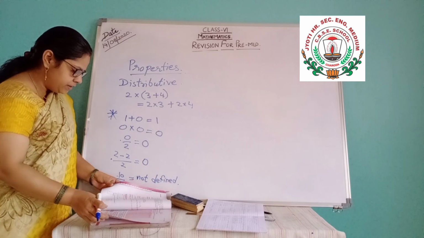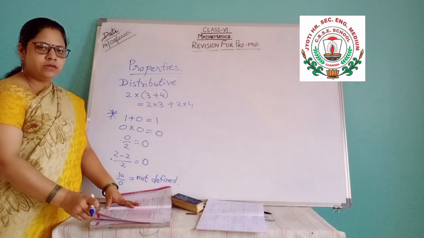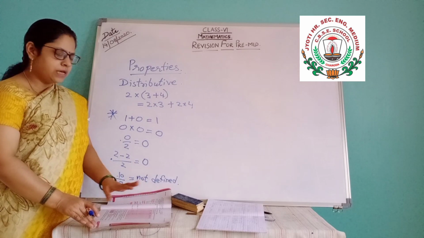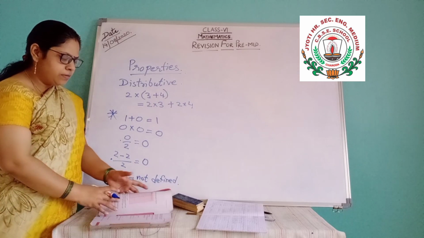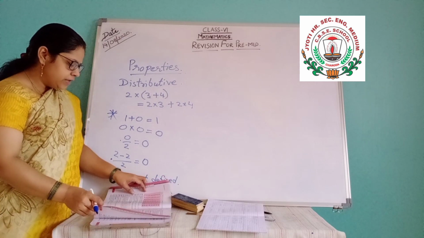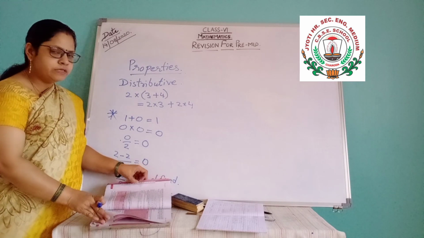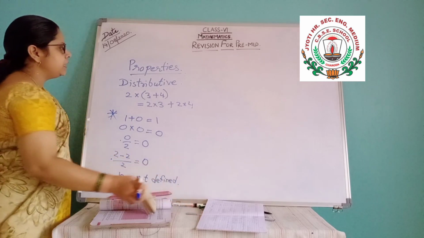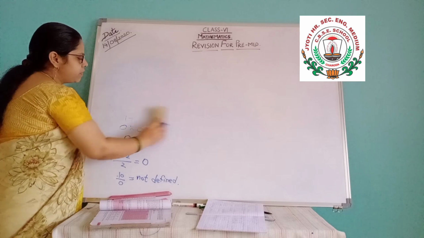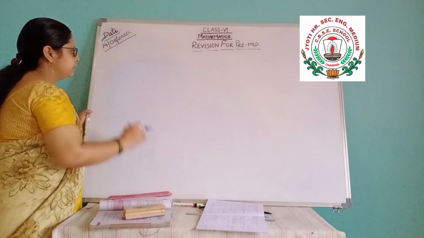Then next chapter, factors and multiples. Factor means in how many numbers' table it is coming, they are called the factors, and multiplication by the number is called multiples. Then prime and composite, already you have seen. Then test of divisibility. Test of divisibility by 3. What is the test? Sum of digits should come in the table of 3.